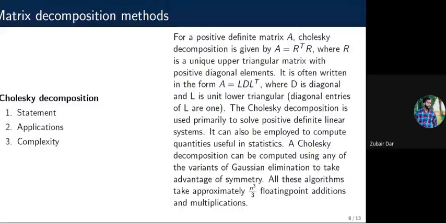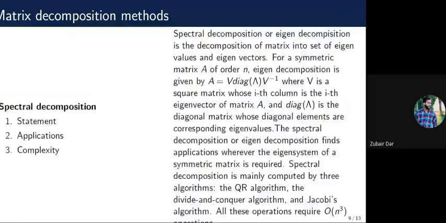The Cholesky decomposition is mainly used to solve positive definite linear systems. It can also be used in statistics. Another decomposition we have is the spectral decomposition. Spectral decomposition is also known as eigen decomposition. Spectral decomposition is a decomposition of a matrix into a set of eigenvalues and eigenvectors.